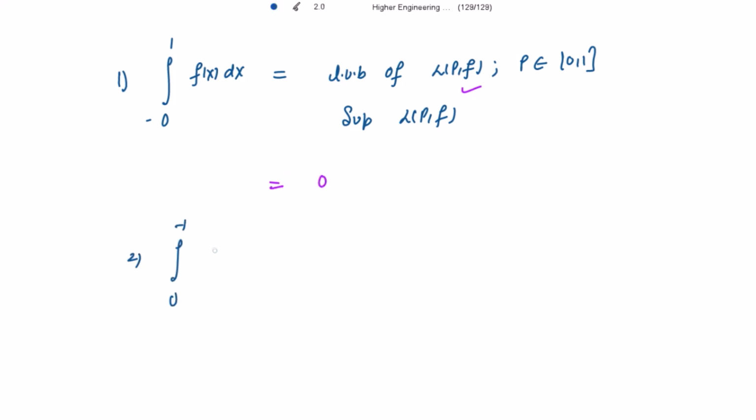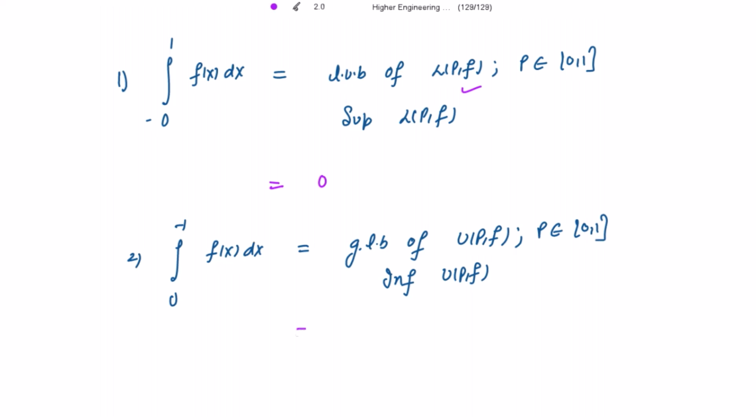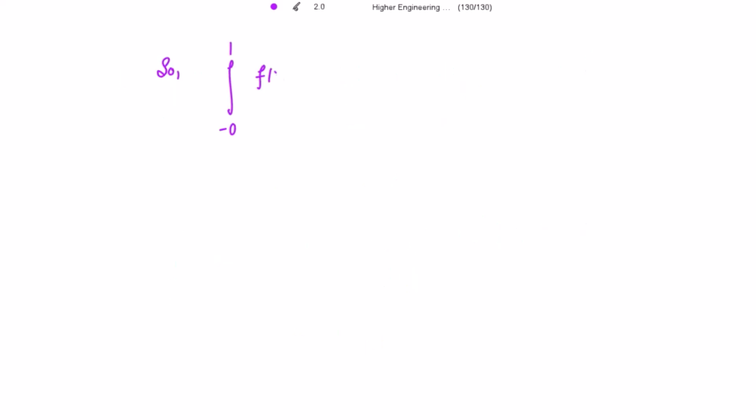Calculating the upper Riemann integral, this is equal to the greatest lower bound of U(P, f) or the infimum of U(P, f), where P is the partition belonging to the closed interval [0, 1]. We have calculated the U(P, f) to be equal to 1, so the greatest lower bound of 1 is 1. So these two Riemann integrals are not equal. So f(x) is not Riemann integrable. So the lower Riemann integral is not equal to the upper Riemann integral. So therefore f(x) is not Riemann integrable.